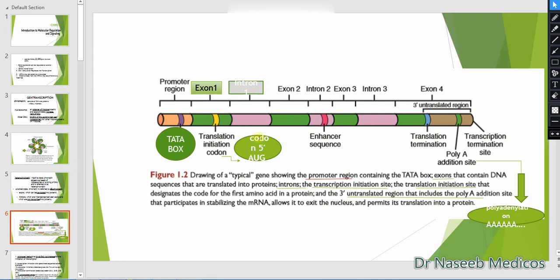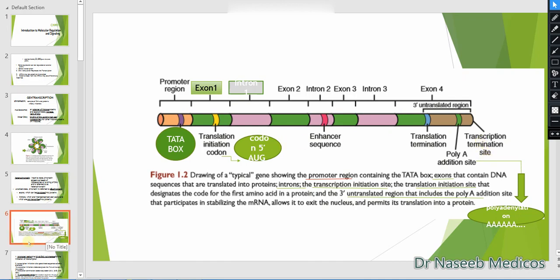This is a portion of DNA which we can call a gene. In a gene there are different regions. The first is the promoter region, then exon 1, intron 1, exon 2, etc., and there are untranslated regions. There are also a translation termination site, a poly A addition site, and a transcription termination site.